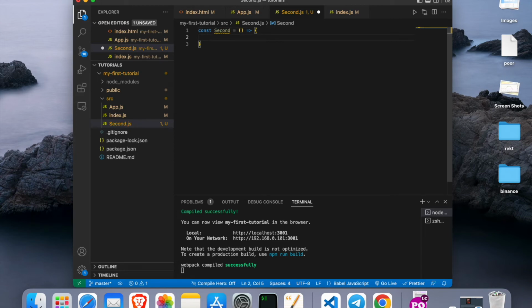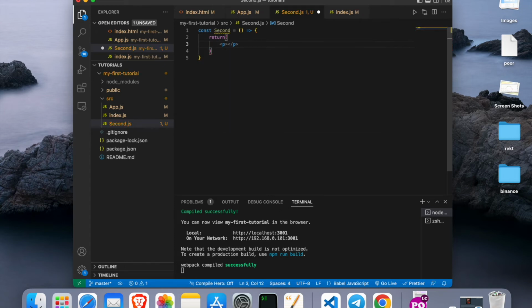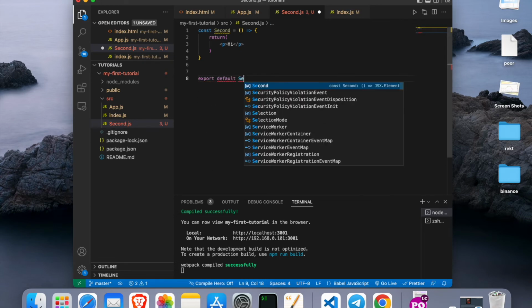With arrow functions we can return something. Once we return, we can type in here another p tag and type in hi. Then on the bottom we again export default second.